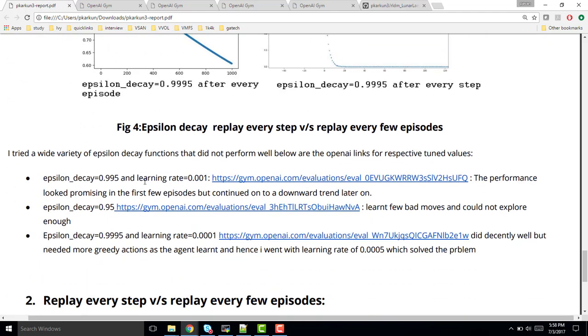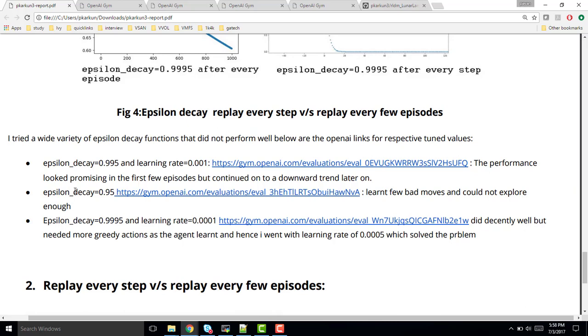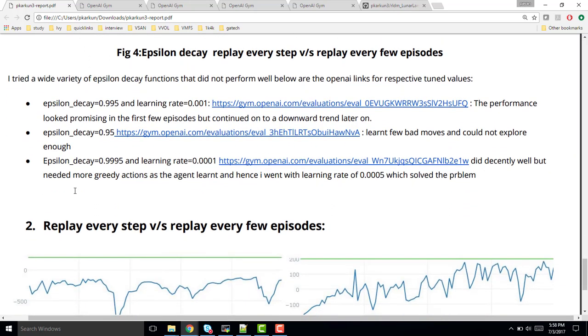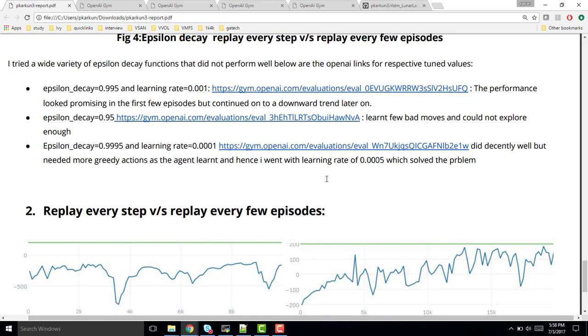So here I have listed the OpenAI leaderboard links for the different hyperparameter tunings that I experimented with, and eventually what I arrived at was the one with a learning rate of 0.05 and epsilon decay of 0.995.